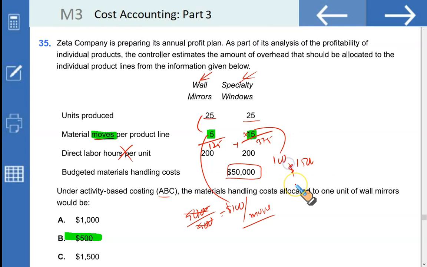Now this makes perfect sense. An item that consumes less effort should be charged less cost. The item that is more complex to make should be charged more cost for material move. So we got an answer, wall mirrors 500.